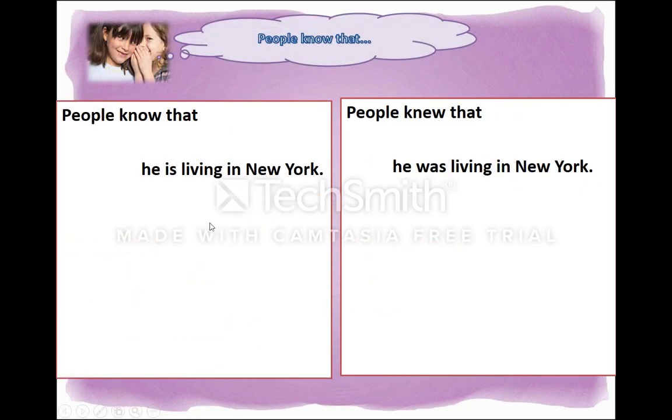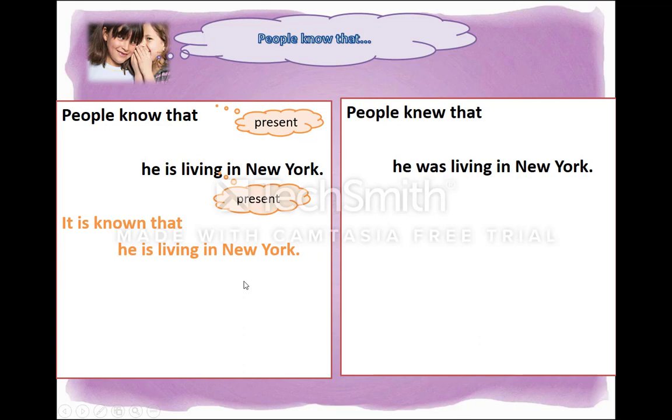Let's look at some more examples. People know that he is living in New York. People know that is in present tense. He's living in New York is also in present tense, but this time in continuous form. So, we do the same thing. It is known that, and then you copy the rest of the sentence. That is the noun clause. Or, you can say he is known. This time, don't forget you need your infinitive and pay attention to the ing form of the verbs.